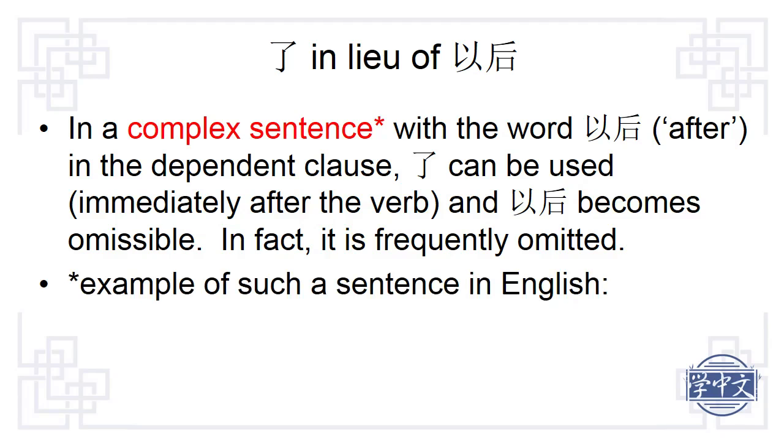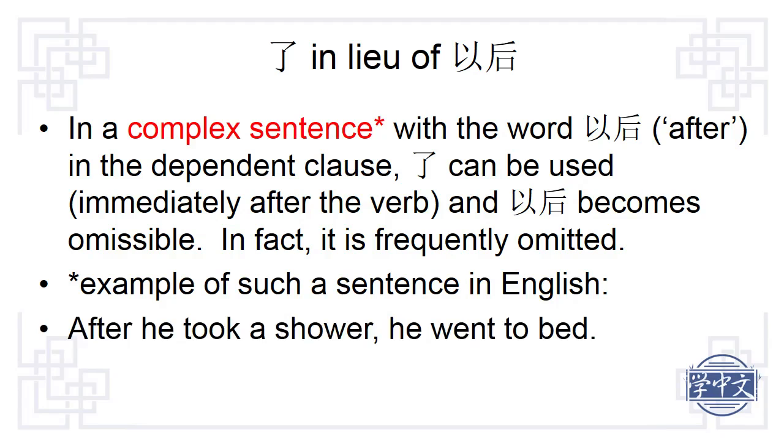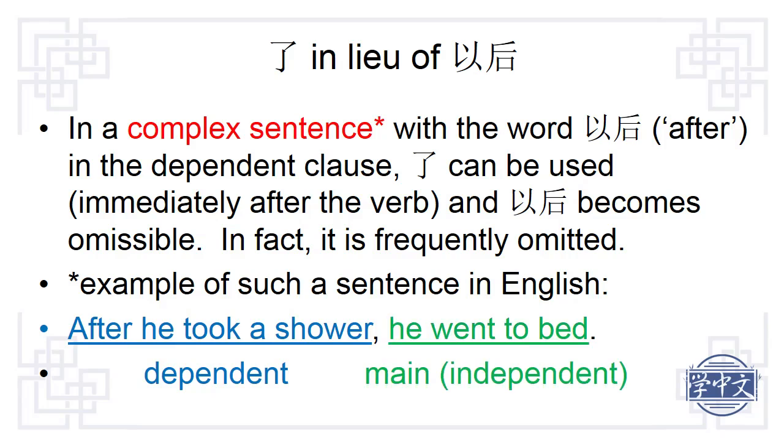A complex sentence is very common in both Chinese and English. Let's look at an example. After he took a shower, he went to bed. This is a complex sentence. After he took a shower is the dependent clause because it's not a complete sentence itself. He went to bed is the main clause, or the independent clause. In this presentation, we will talk about when le can be used in place of 以后.